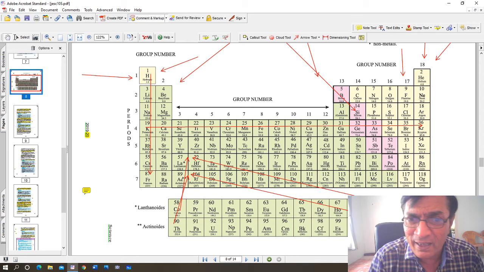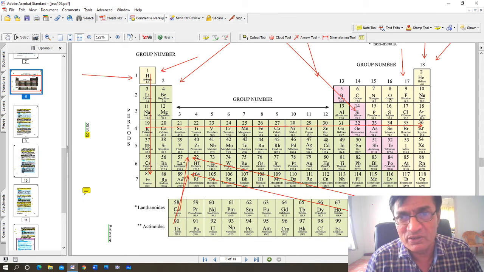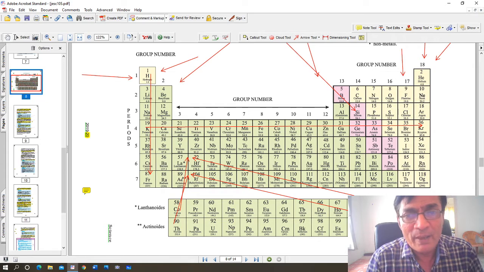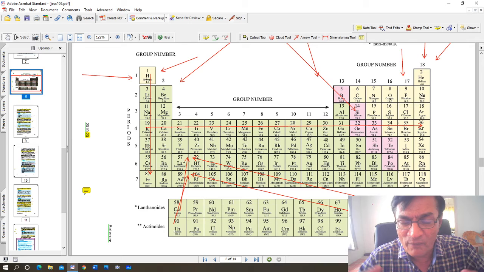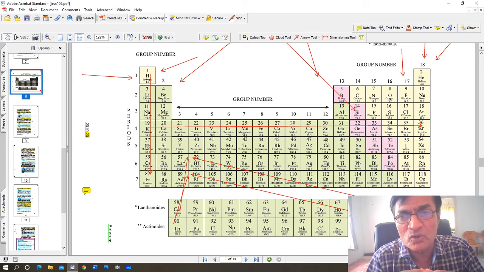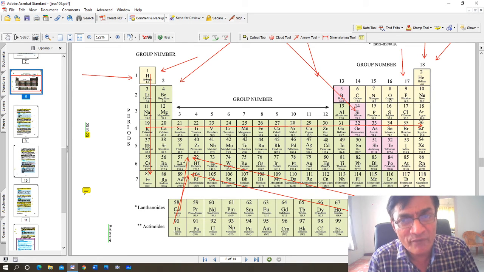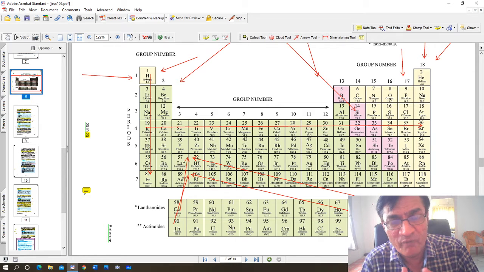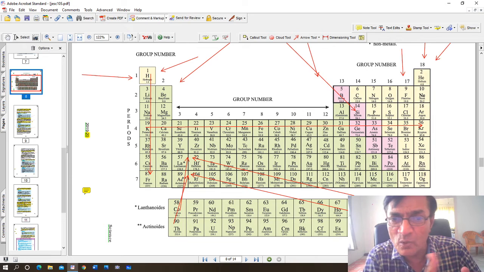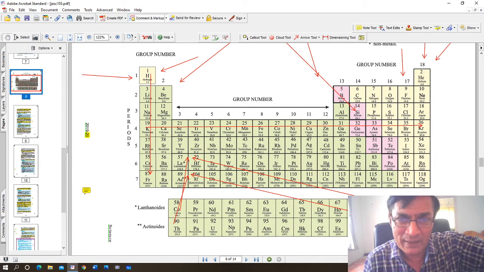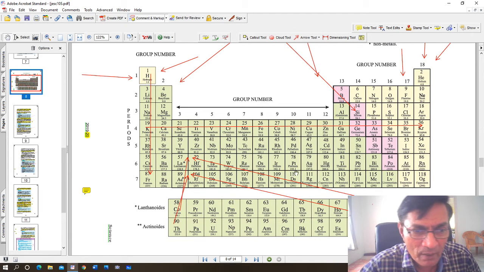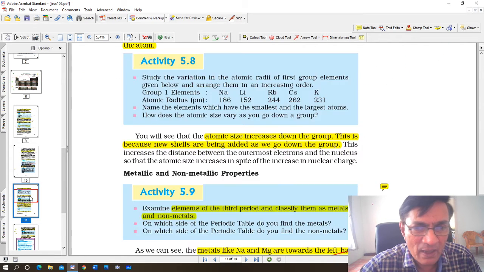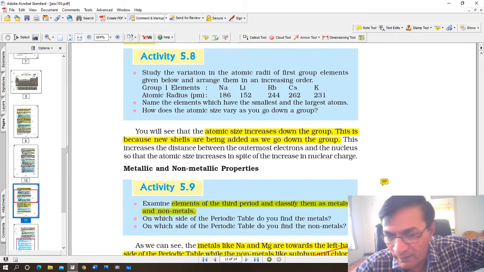What about metallic character as you go from left to right? It decreases, and we can see that. Why does that happen? Because the valence shell is not added, electrons are added, and therefore the force of attraction between the electrons and the nucleus increases, as a result of which it becomes more difficult for electrons to be lost. So metallic character decreases as you go from left to right along a period, whereas it goes on increasing as you go from top to bottom along a group. That is about metallic character and non-metallic character.